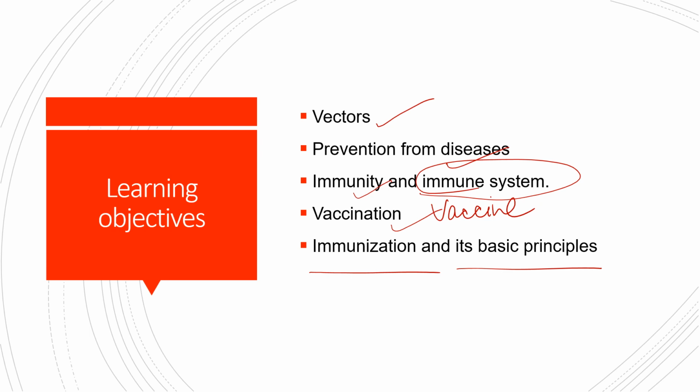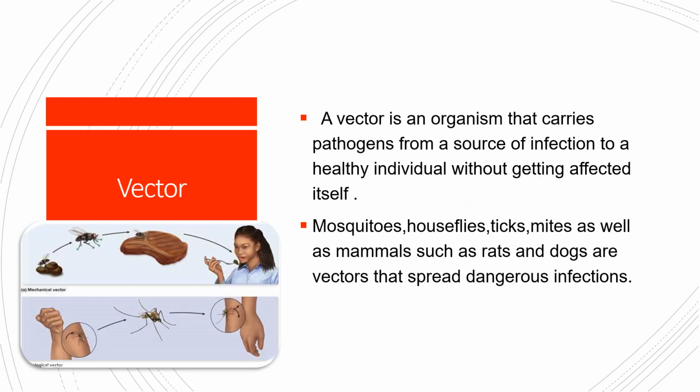Now let's get started. Now, what is a vector? First, we should know what a vector is. A vector is an organism that carries pathogens from a source of infection to a healthy individual without getting infected. This vector is an organism which will not get infected itself, but it will carry the disease or the infection from the infected person, that is from the source of the infection, to the healthy individual without getting affected itself.